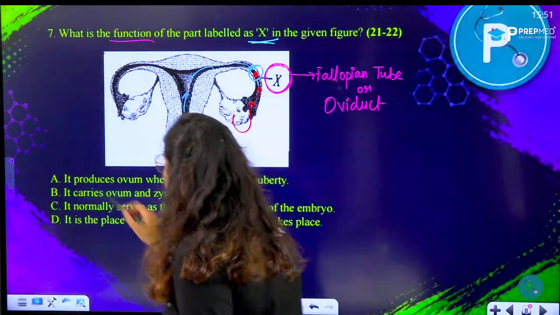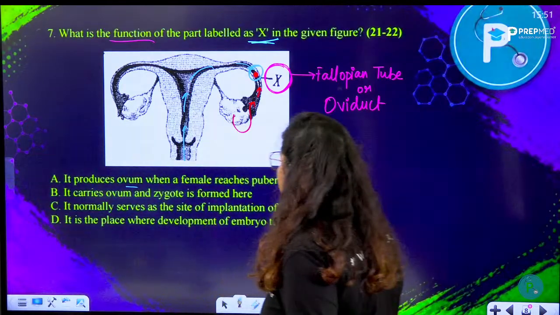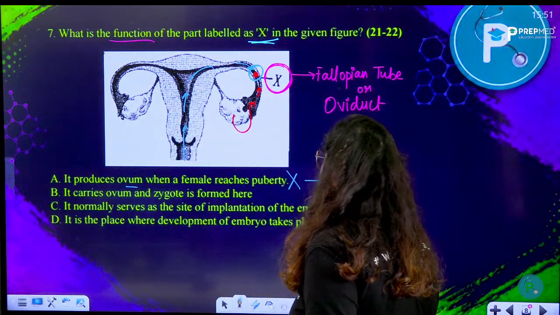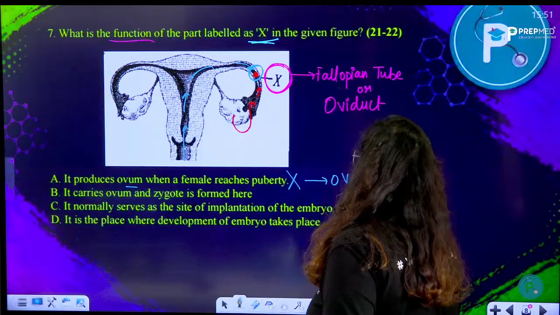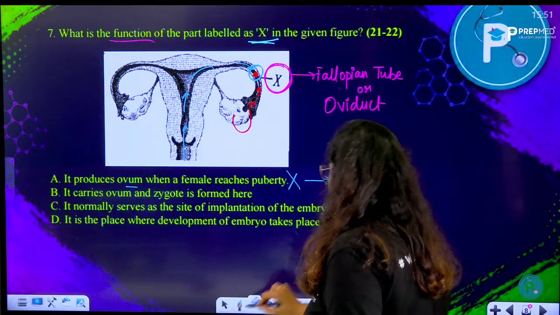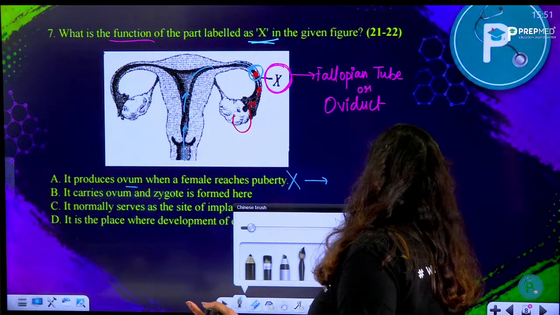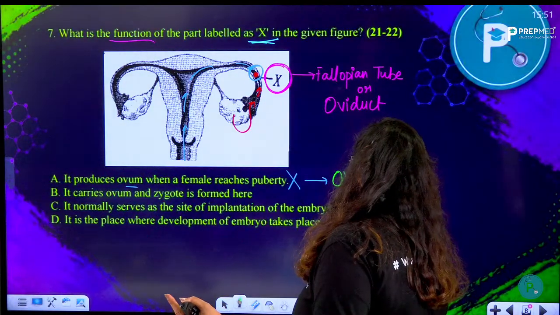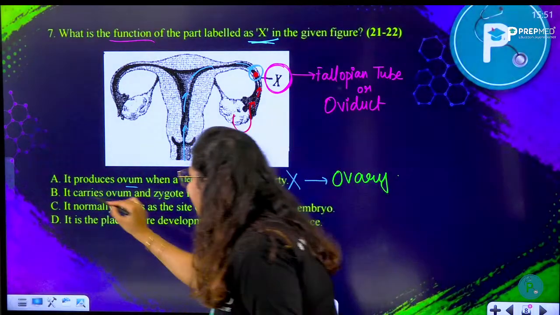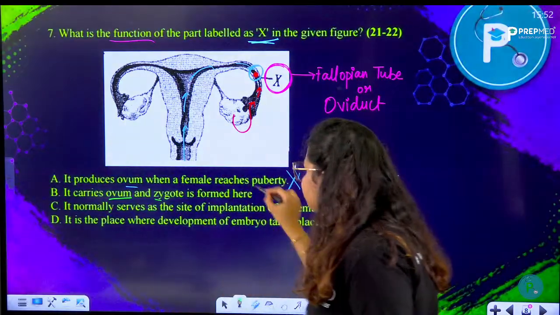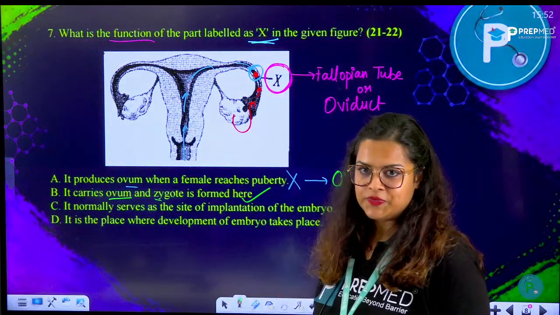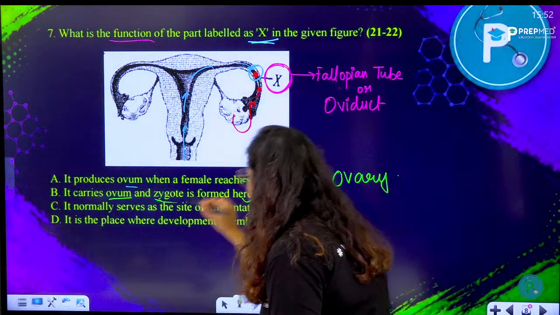So let's see here. It produces ovum when a female reaches puberty. No, that is the job of ovary. Ovary would do it, right? Production of gamete is done by the ovary. It carries ovum and zygote is formed here. Absolutely right, because of fertilization, zygote is formed.